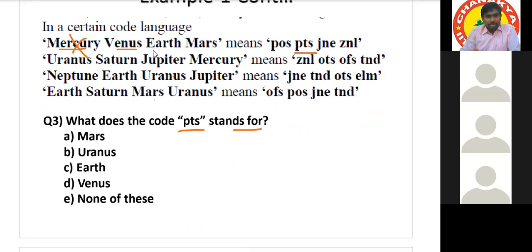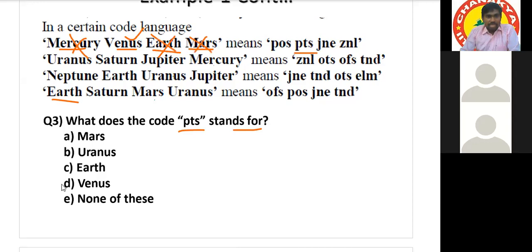Okay. Earth is common or uncommon? Common. Common means it cannot be. Next, Mars is common or uncommon? Common, sir. Common means it cannot be. Then only one is remaining, that is Venus. So the answer is Venus.